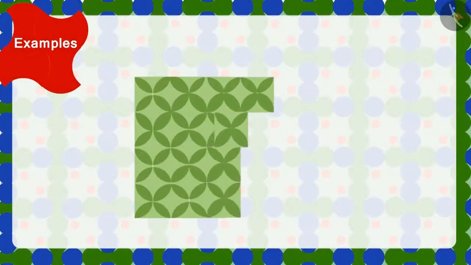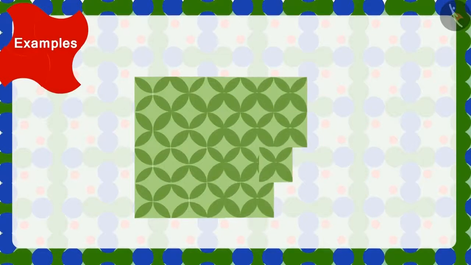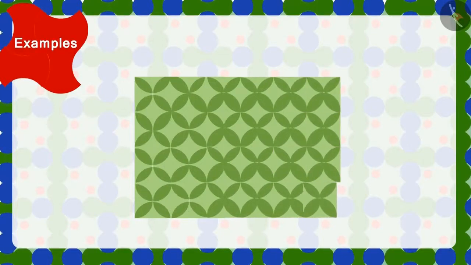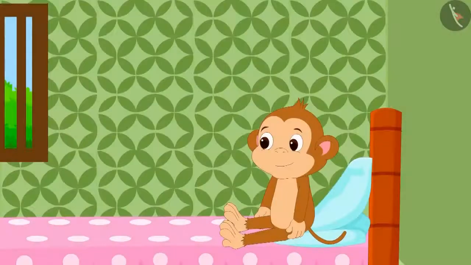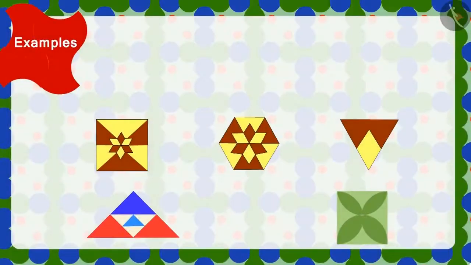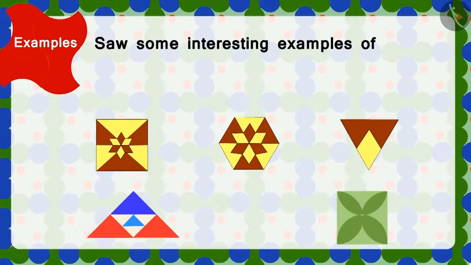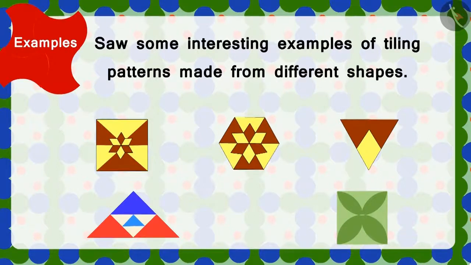Wow! Children, you have completed it correctly. Babban has woken up. Look how happy he is looking at his beautiful wall. Children, in this lesson, we saw some interesting examples of tiling patterns made from different shapes.